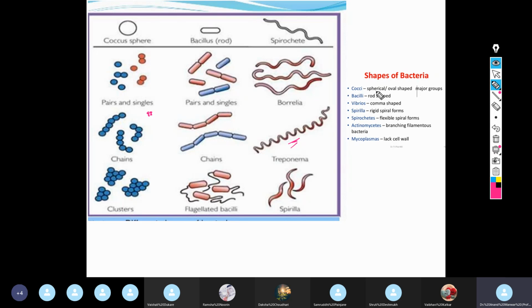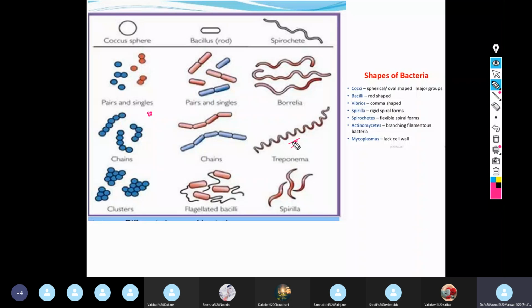Cocci can be spherical or oval shaped, bacilli are rod shaped, vibrios are comma shaped. Spirillum is a rigid spiral form like this, and spirochetes are a flexible spiral form. Because of this flexibility, it can enter into the interior of the cell, even the intact cell.